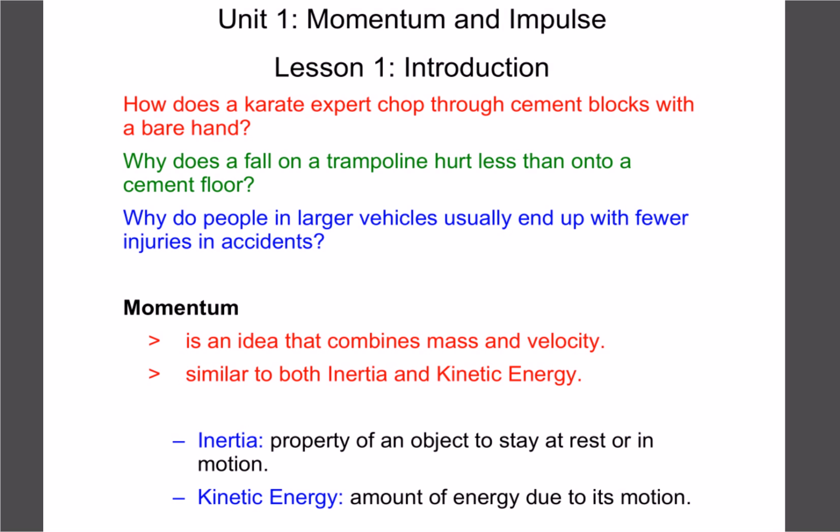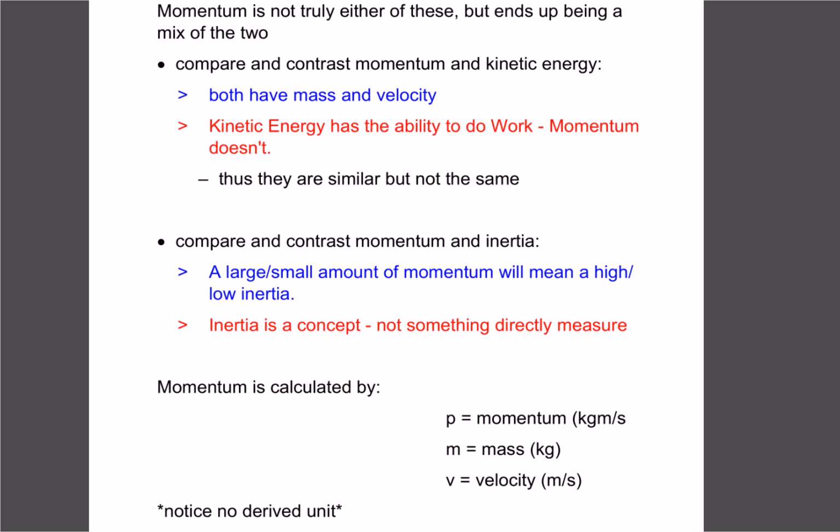So obviously inertia plays a part. If something's at rest, it's going to want to stay there. If it's moving, it's going to want to keep moving. And it also has lots to do with kinetic energy: if it has lots of energy, typically it's going to have lots of momentum. So we get this velocity and mass combination at play. What we find out, though, is momentum isn't really mass or inertia or kinetic energy. So let's compare and contrast them.